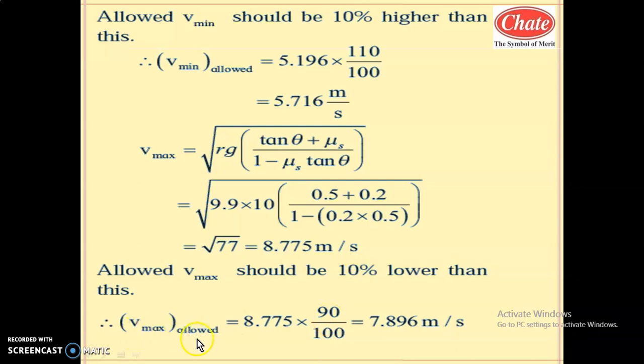So Vmax allowed will be the upper speed limit 8.775 into 90 by 100, that is, by decreasing the 10% value. Keeping the 10% margin, the multiplication gives 7.896 meter per second. So this is the allowed Vmax speed in this case.